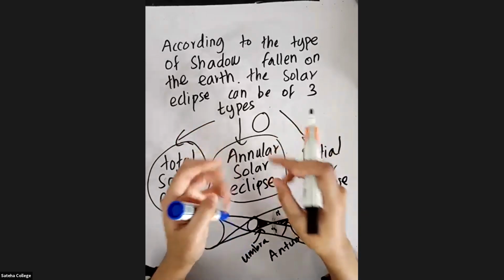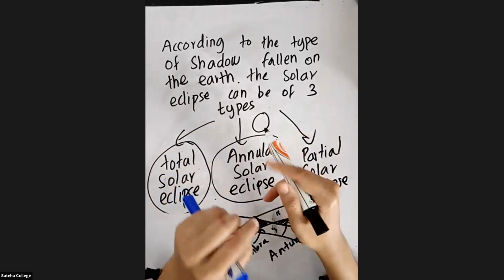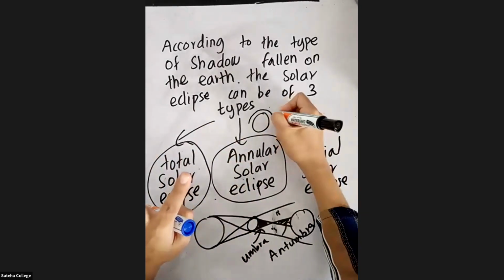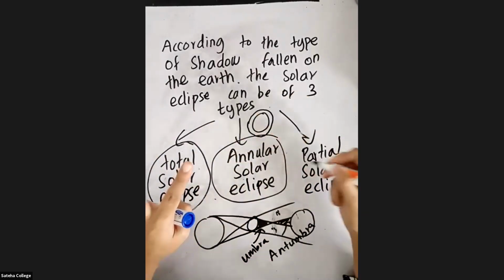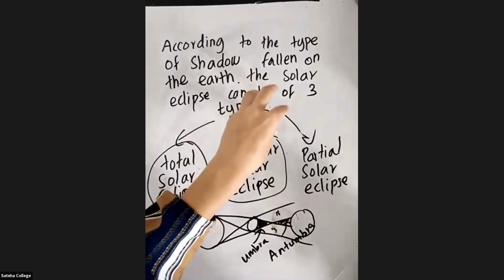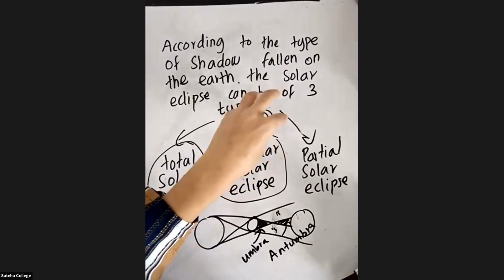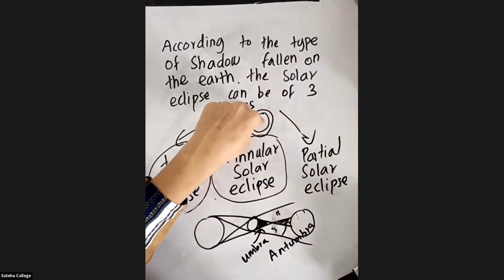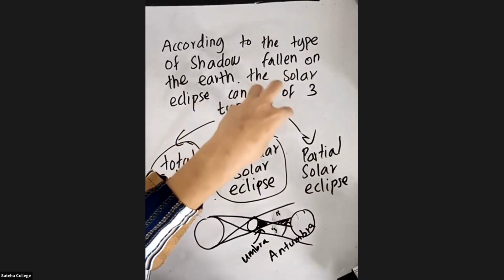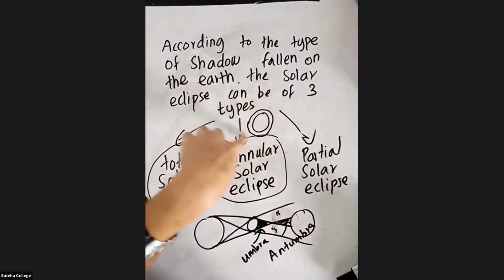But it will not cover the entire sun. That means the outer line of the sun you will be able to see around the shadow of the moon.